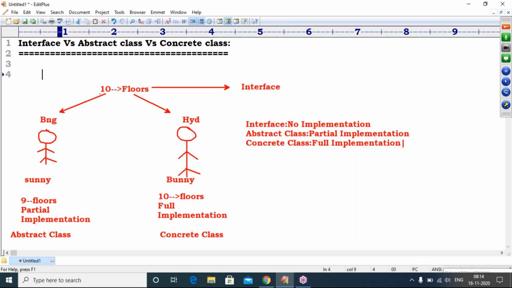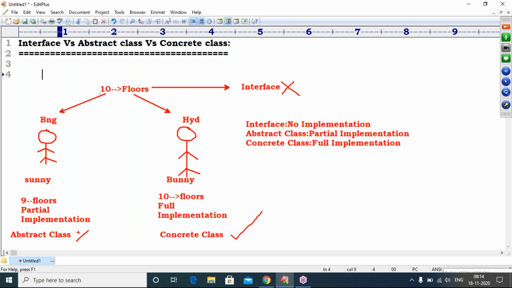So in the requirements, only methods are declared, and child classes are responsible for implementing them. A class which has implemented all the methods is called a concrete class. Now, object creation. For interfaces, object creation is not possible because only declaration is there. For concrete classes, object creation is possible because they are fully implemented.